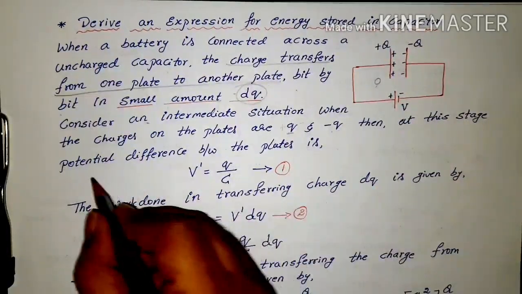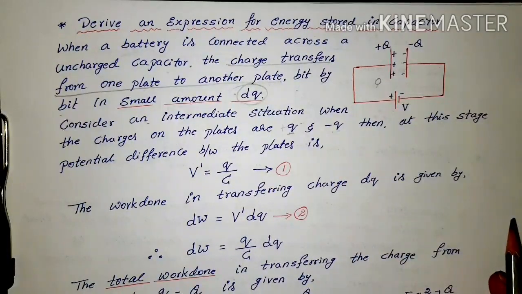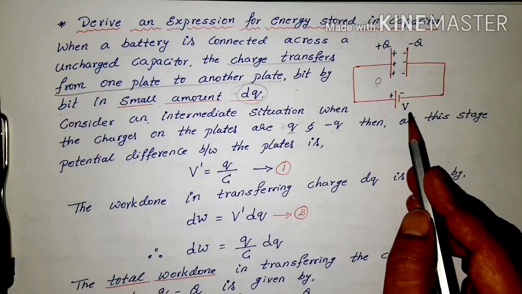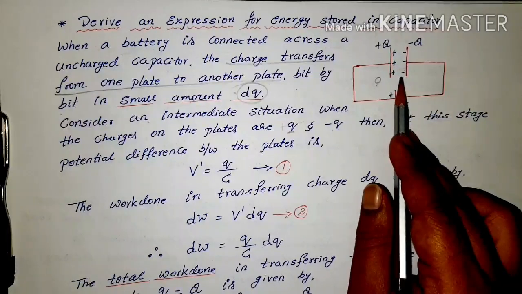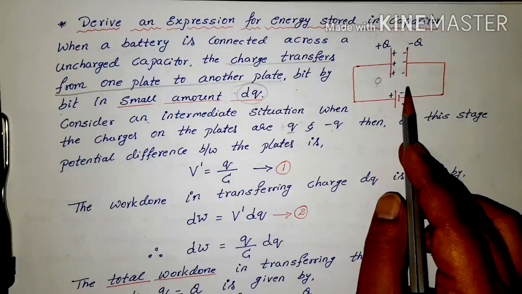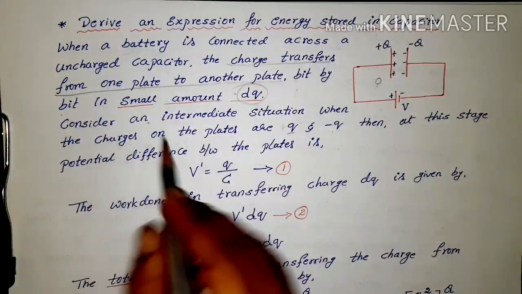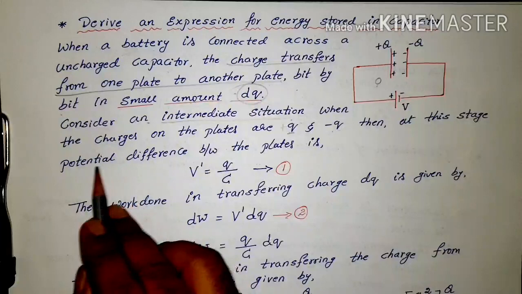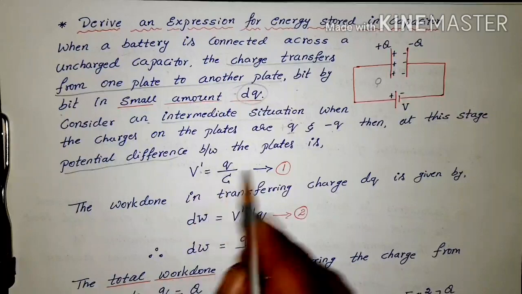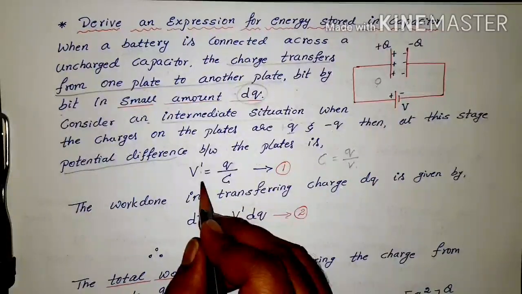At this stage, consider the potential difference between the plates, because charges only flow when there is a potential difference. For that reason we connected the battery here, to maintain the potential difference. When you maintain it, some amount of charge transfers from one plate to the other in small amounts. In this intermediate situation, the potential difference becomes V dash. From the formula of capacitance, C is Q by V, so I can write V dash as Q by C.